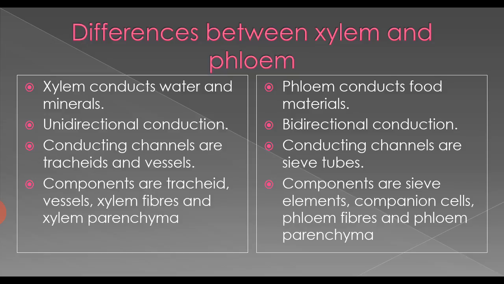Components of xylem are tracheids, vessels, xylem fibers and xylem parenchyma. Components of phloem are sieve elements, companion cells, phloem fibers and phloem parenchyma. These are the differences between xylem and phloem.